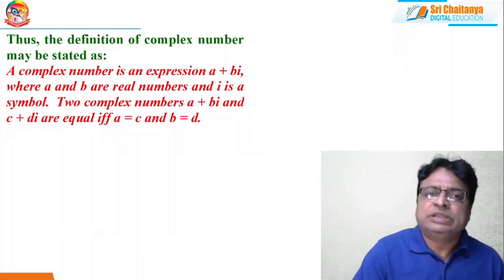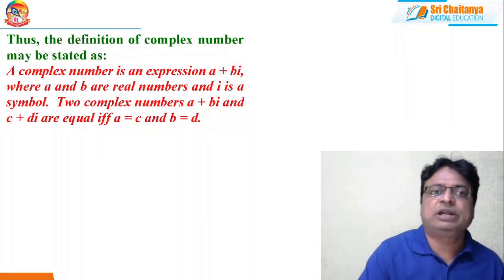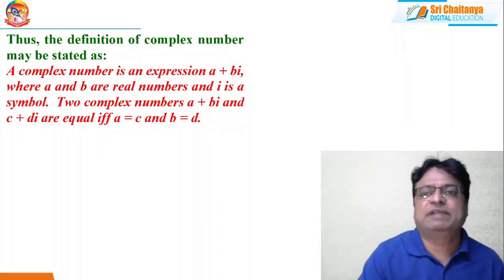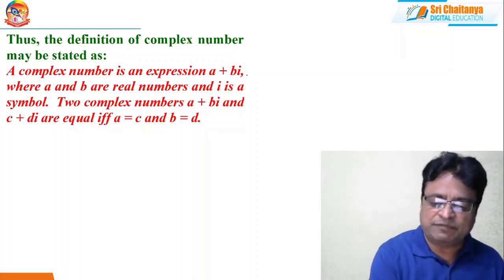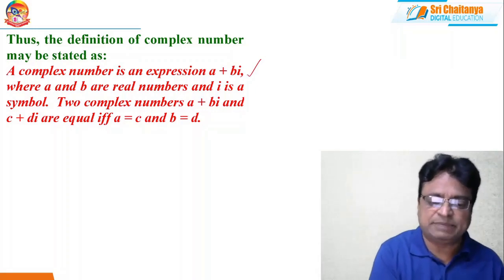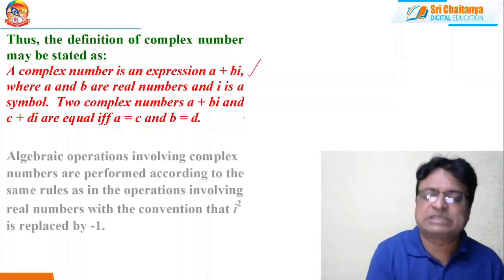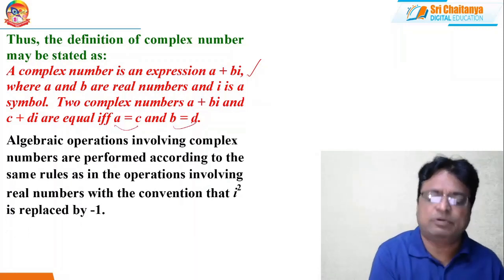Now, the definition of complex numbers. With the help of all these things, we can define the complex number like this. A complex number is an expression of the form a plus ib, where a and b are real numbers and i is a symbol. Two complex numbers a plus ib and c plus id are said to be equal if and only if a equals c and b equals d.